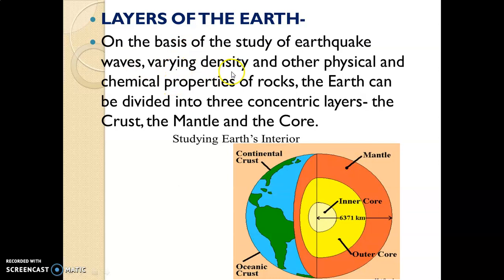Next is varying density. Varying means different density. If we compare the outer layer, crust, mantle and core, the density of each layer will be different. Like the outer crust, it is less dense compared to the mantle and core. And the next is the physical and chemical properties of rocks. So on the basis of earthquake waves, different density, and physical and chemical properties of rocks, we divide the earth into three different layers: the crust, the mantle and the core.